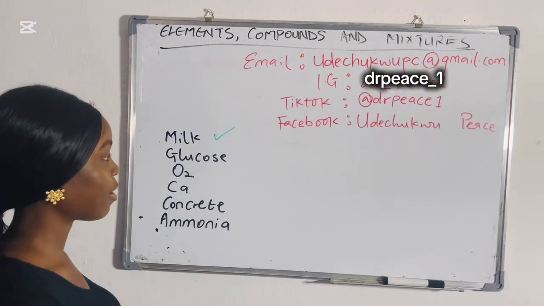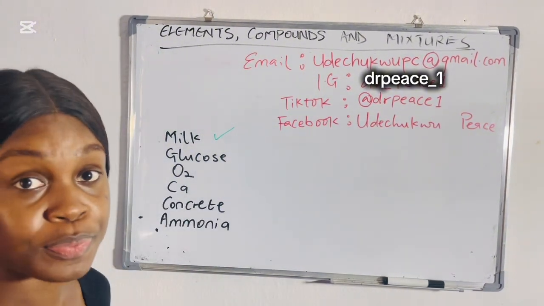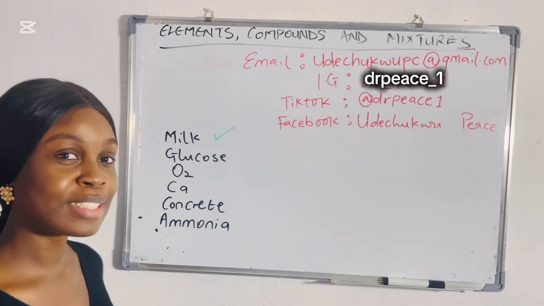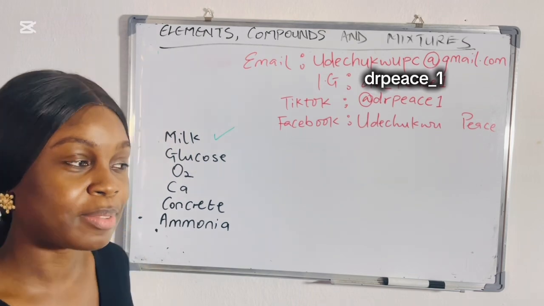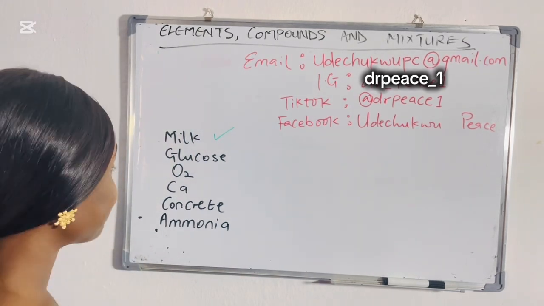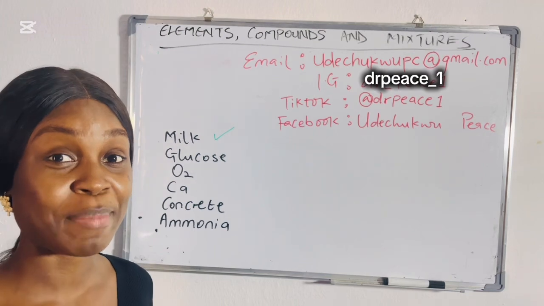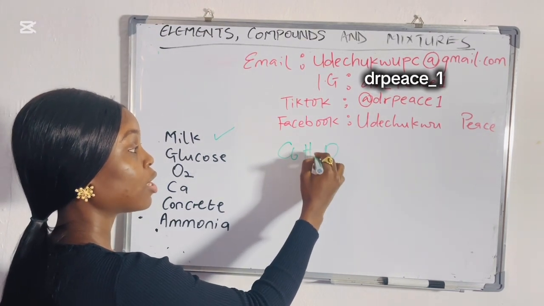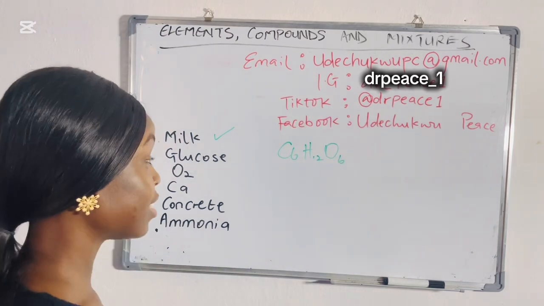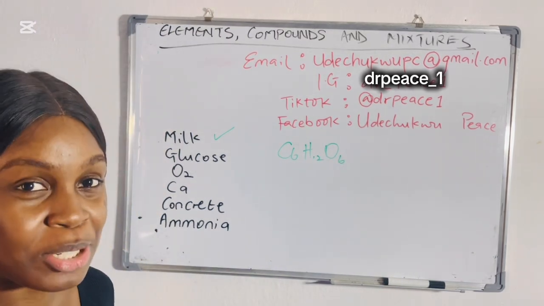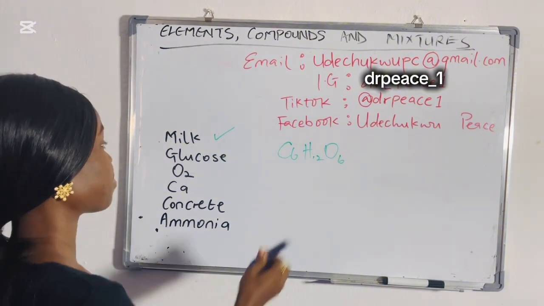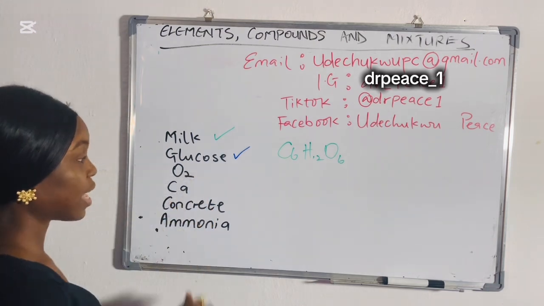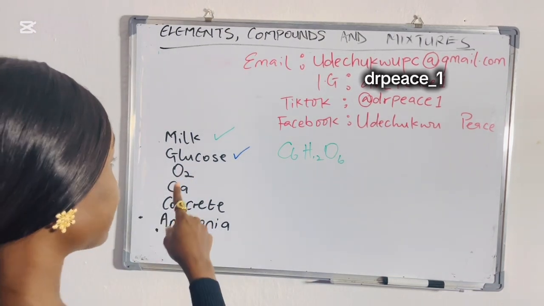The second one we have here is glucose. What is glucose? Yes, glucose is a type of sugar. But we all know that glucose is made up of what? C6H12O6. That makes it a compound. Carbon, hydrogen, and what? Oxygen. That makes glucose a what? A compound and not a mixture. I believe you understand. So glucose is a compound. Then let's look at the next one, we have oxygen, O2.